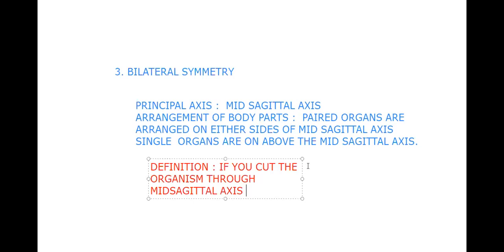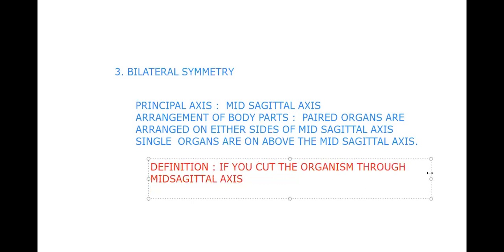Okay, that means the cutting plane is said to be the mid-sagittal plane. We cut the organism through the mid-sagittal plane, we will get two equal lateral halves, or identical halves. I showed this to you yesterday in a human being, isn't it?